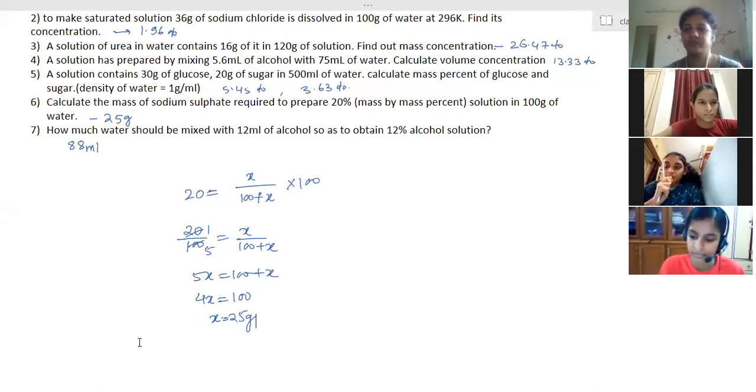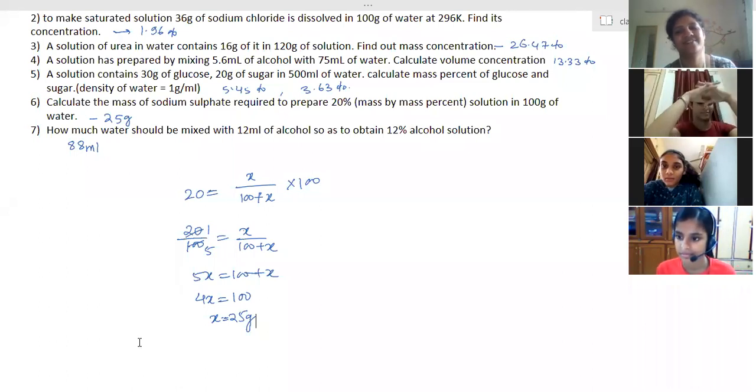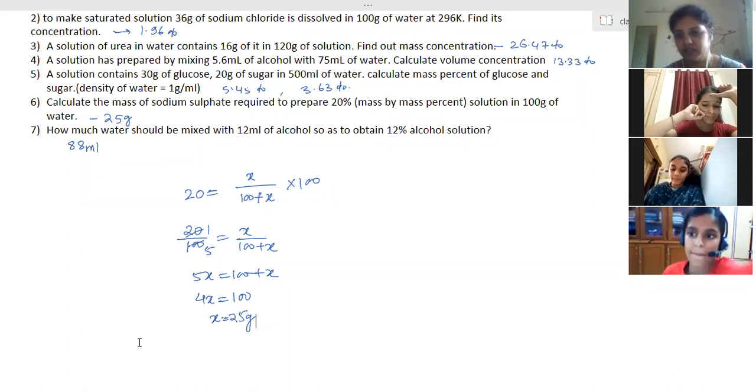Aerosols. Ma'am, when a solid or liquid is dispersed in gas, it is known as an aerosol. Gas is the dispersion medium in which the solid or liquid is dispersed. Then those are called aerosols.